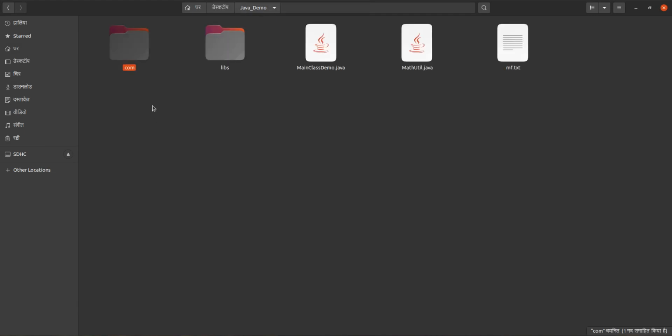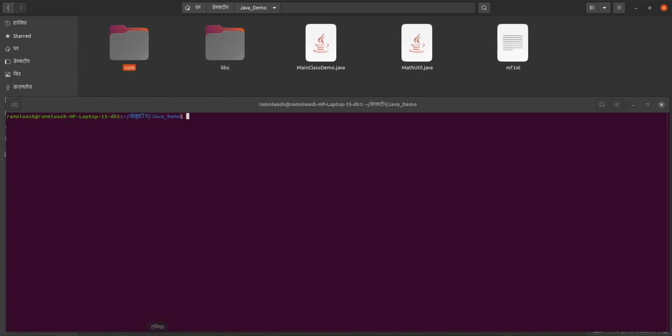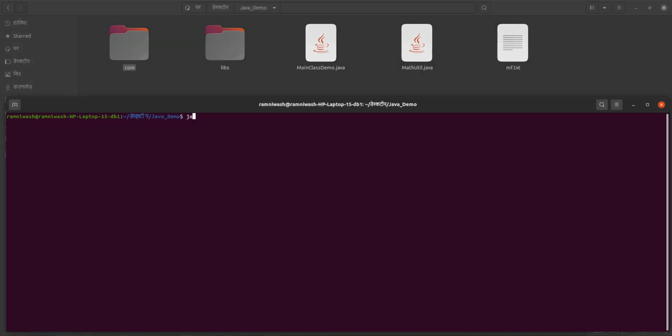And now we have to create a Java archive for this package, com.techhub.testdemo. Okay, we have opened this terminal here, and we have to execute this statement. jar cfm. This time I am giving m here. m stands for manifest file, c stands for create, f stands for jar file, with the manifest file.